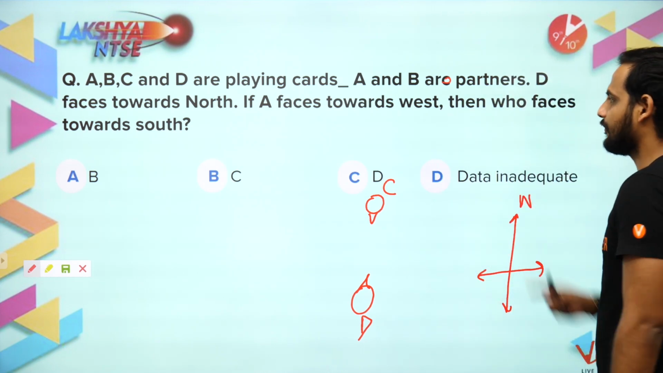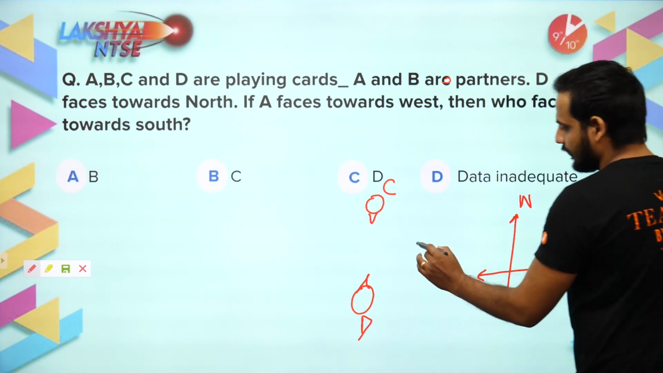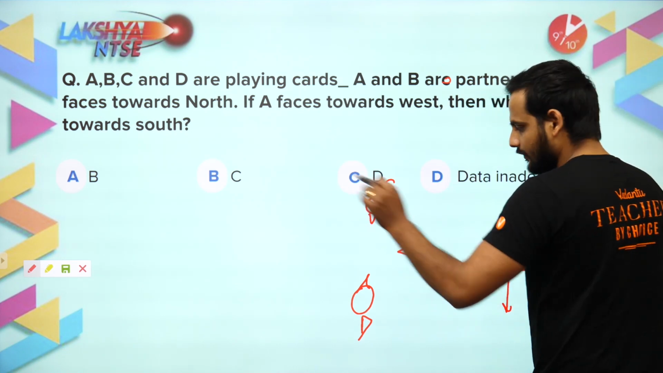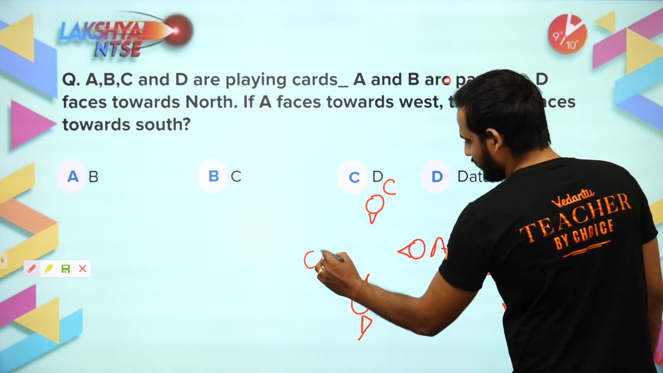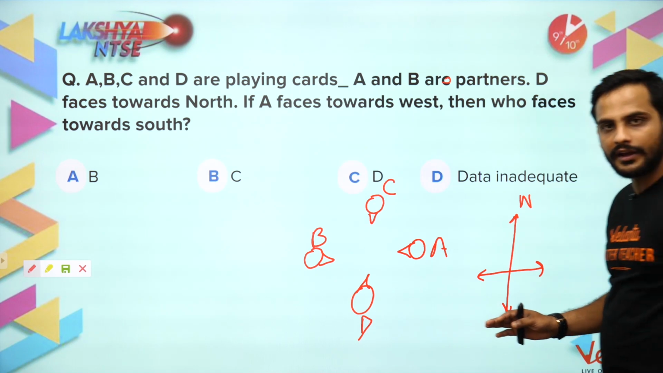Now if A faces towards west, that means A is sitting here and he is looking towards west, so opposite to him B will sit and he is facing towards east. This is how the arrangement is right now.